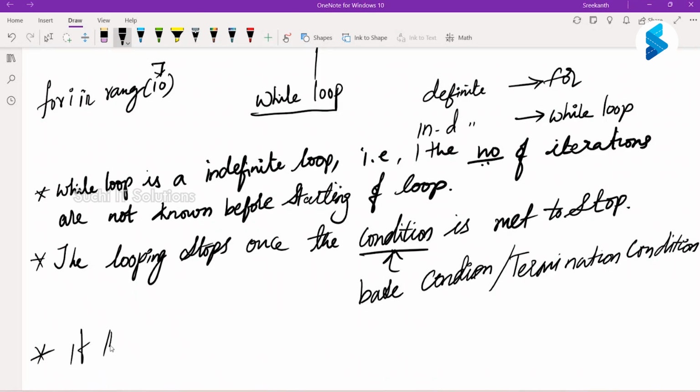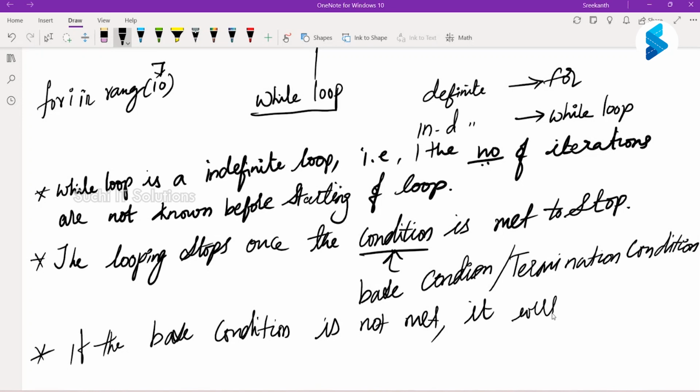If the base condition is not met, it will lead to an infinite loop.